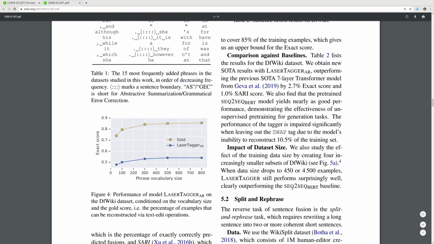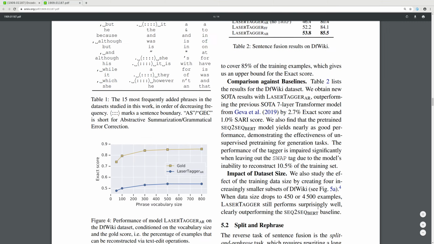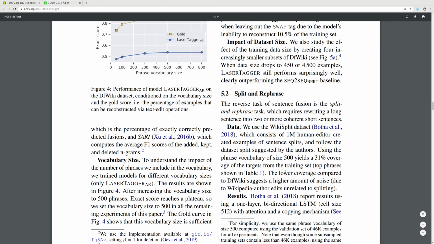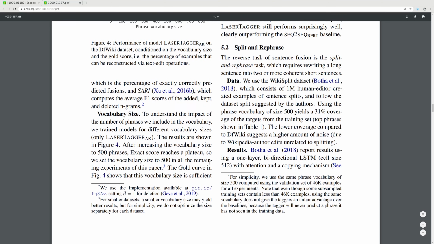Split and rephrase, comparison against baseline. The reverse task of sentence fusion is split and rephrase, which requires rewriting a long sentence into two or more coherent shorter sentences.